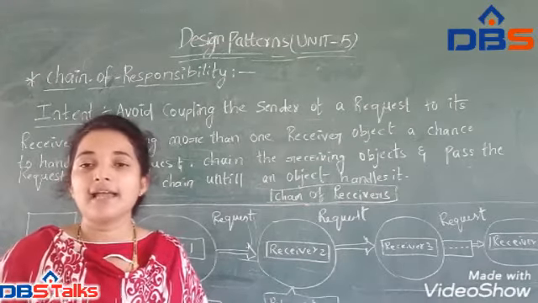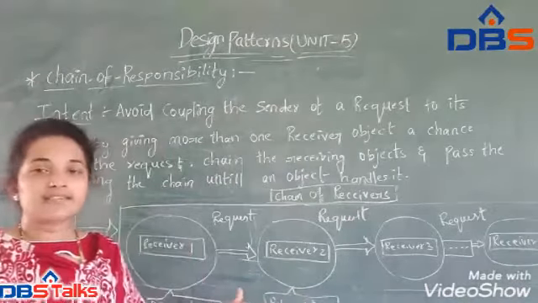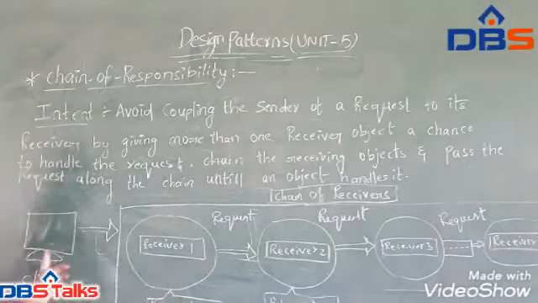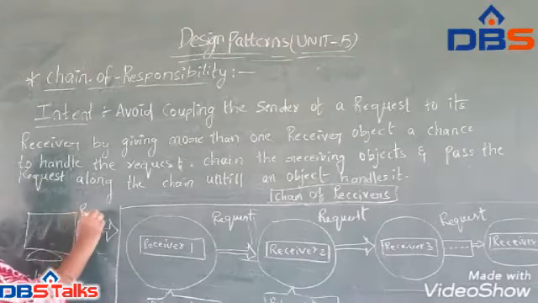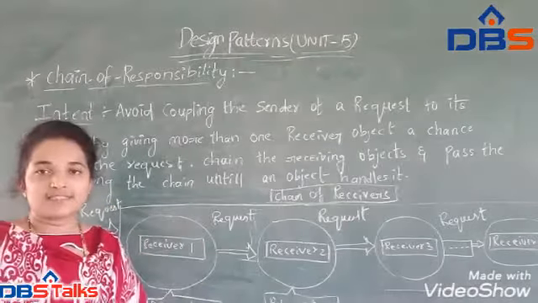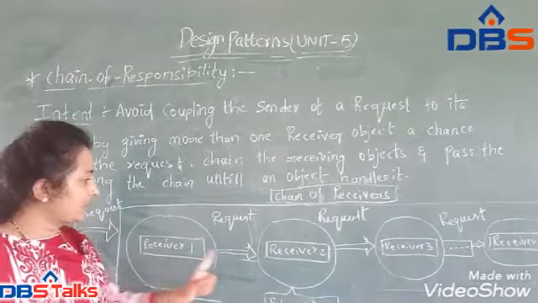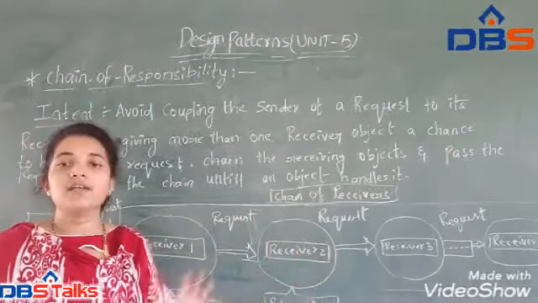If we see the diagram, we can understand it neatly. Coming to the diagram, I have the system here, the client. The client's responsibility is to provide the request. Here I have the chain of receivers, a group of receivers: receiver 1, receiver 2, receiver 3 and receiver n.